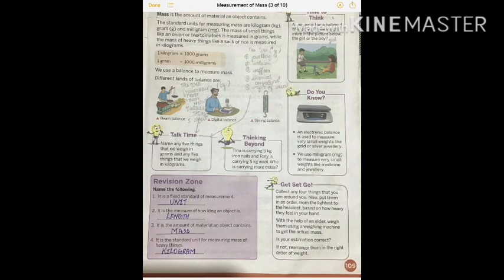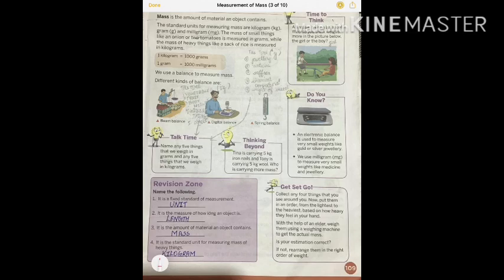Alright, now moving ahead, the next is measurement of mass. Mass means what, students? It's weight. So what is the definition of mass? We can write: mass is the amount of material an object contains. For example, a bigger thing will be using more material than a smaller thing.